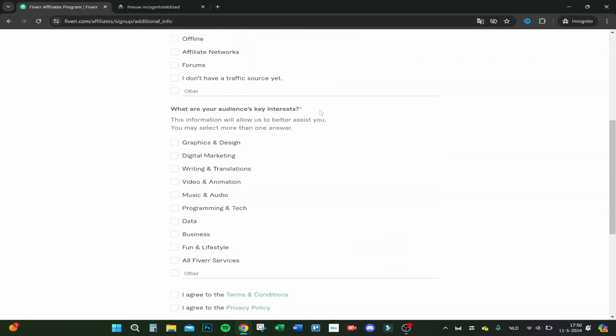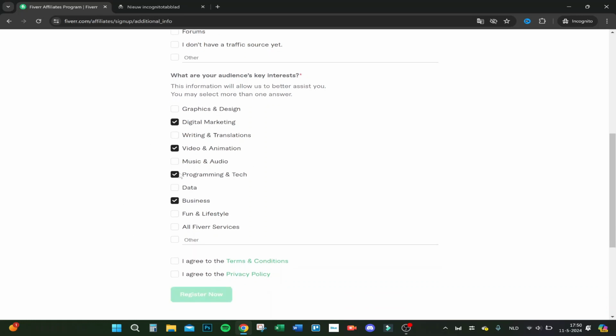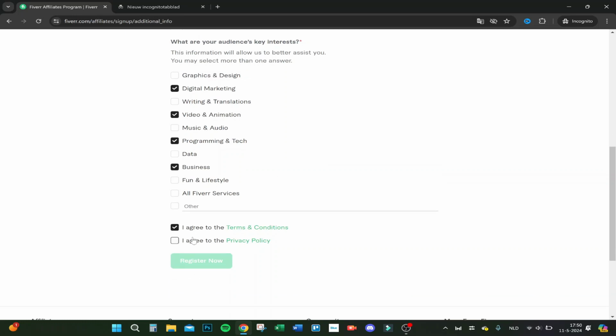What are your audience's key interests? So this is also, you have to select what are the main interests of your audience. For me it's programming and tech. I think digital marketing as well, video and animation, and business probably. I do a lot of things, so let's just select these four, and then you have to agree to the terms and conditions and agree to the privacy policy. I've already read these, so I just check them and do register now.